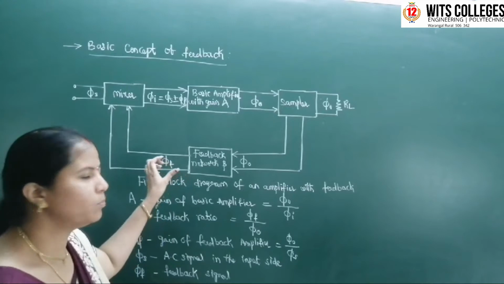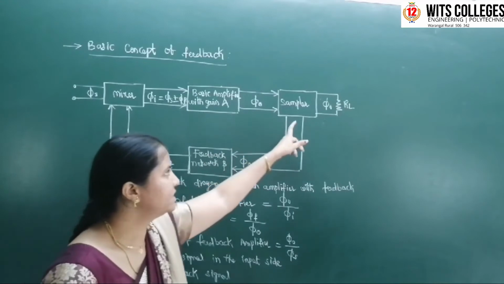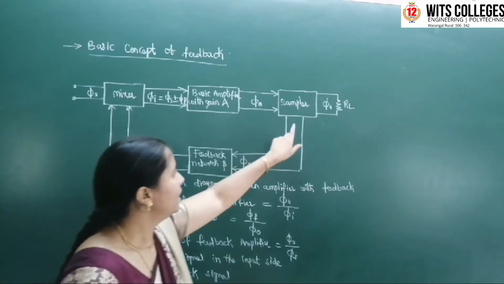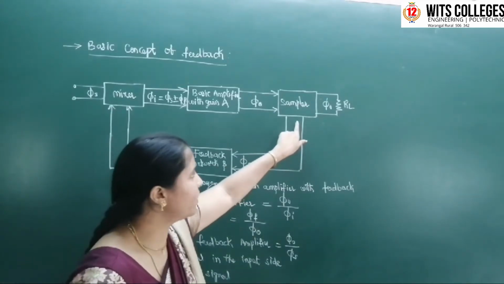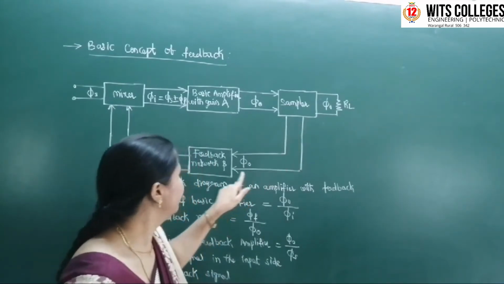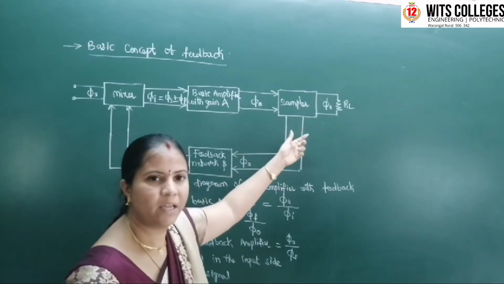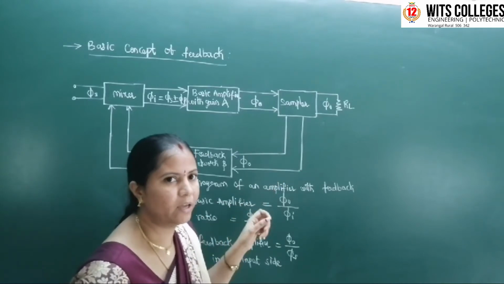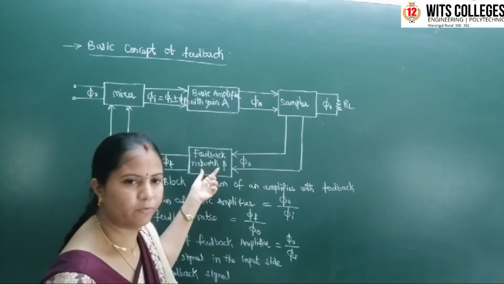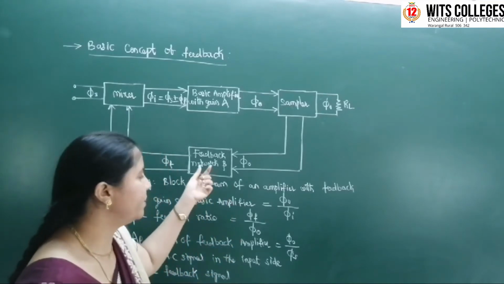In this block diagram we have different blocks like the mixer, basic amplifier circuit, sampler and feedback network. The output energy, either voltage or current, is sampled by the sampler, which is either a series sampler or a shunt sampler, and fed to the feedback network.